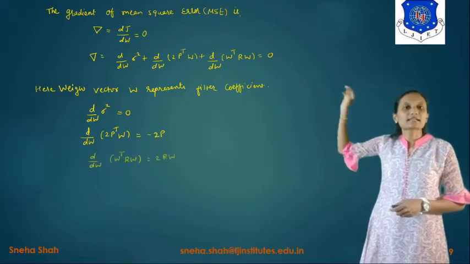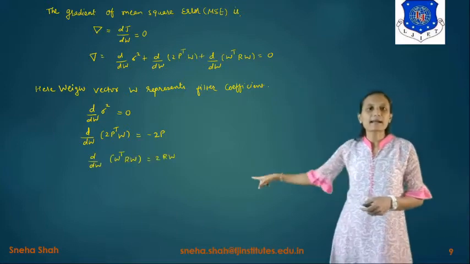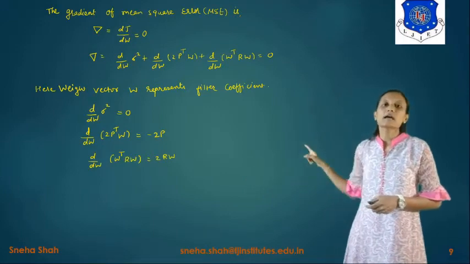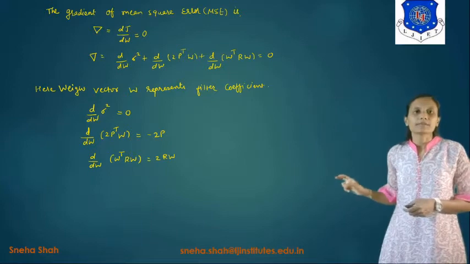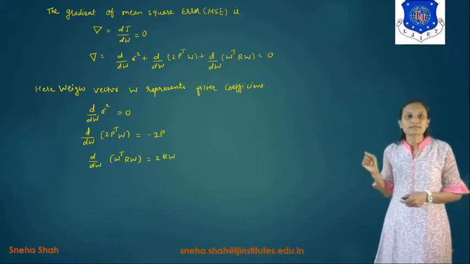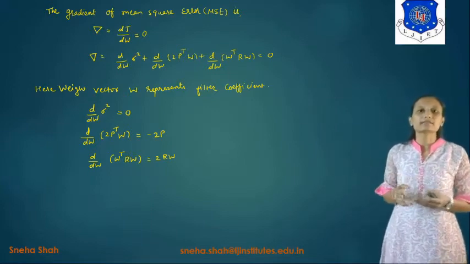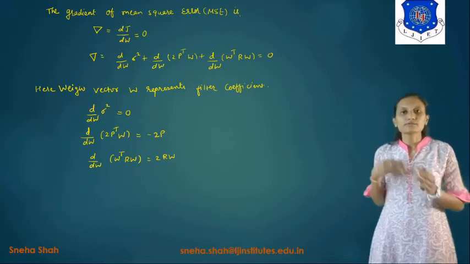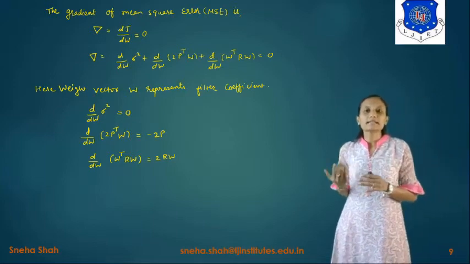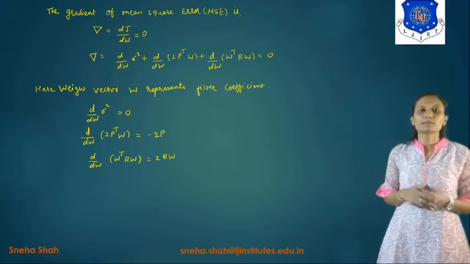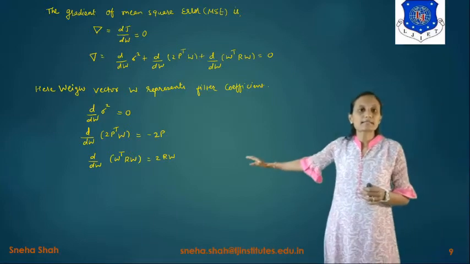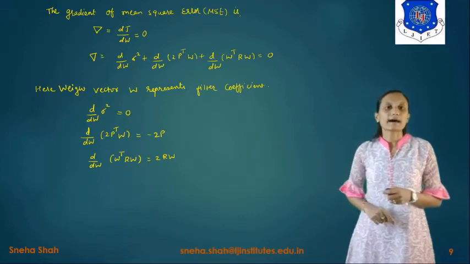The last term is d by dw of w raised to T Rw, which gives 2Rw, because w raised to T w is basically w square, and the differentiation of w square gives 2w. So this will be 2Rw.